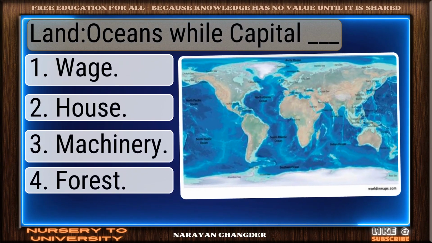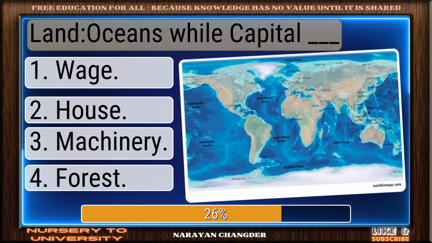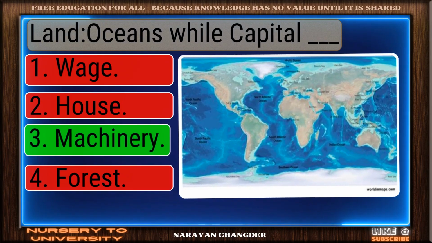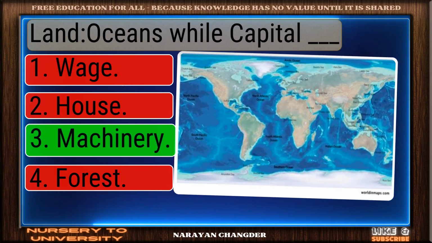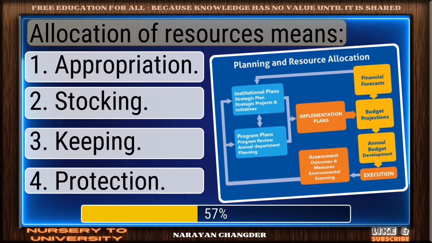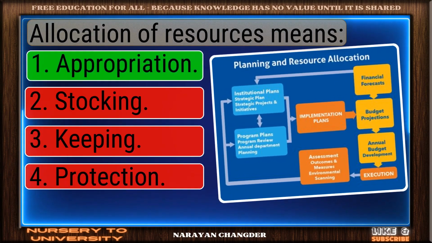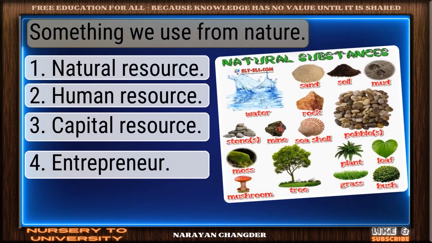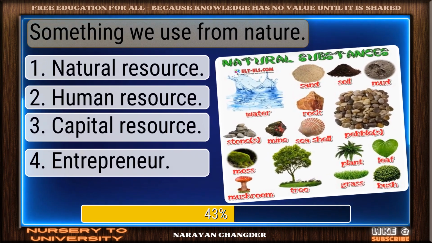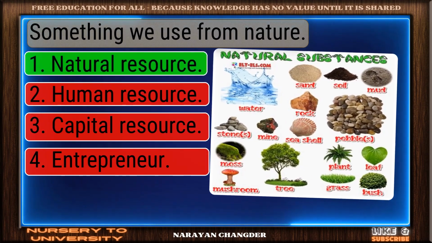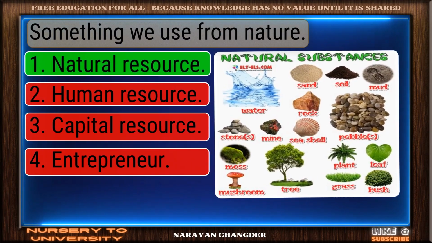Land, oceans, while capital dash. Excellent choice. Machinery is the right answer. Allocation of resources means. Perfect. Appropriation is the correct choice. Something we use from nature. You're right. Natural resource is the correct answer.